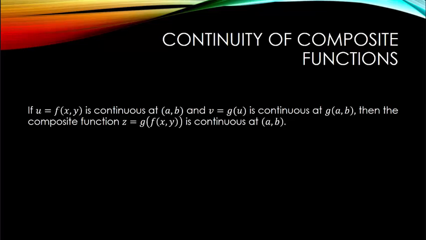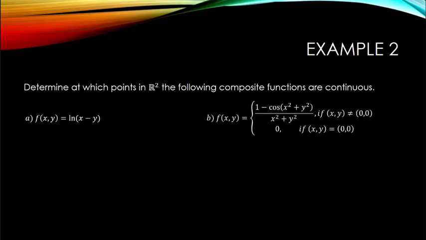Let's look at continuity when I have functions that are composed. If u is the function f(x, y) and it is continuous at (a, b), and v is equal to g of u, which is continuous at g(a, b), then the composite function z equals g composed with f(x, y) will be continuous at the point (a, b). Let's look at an example.